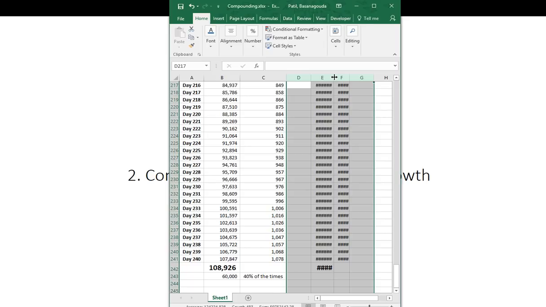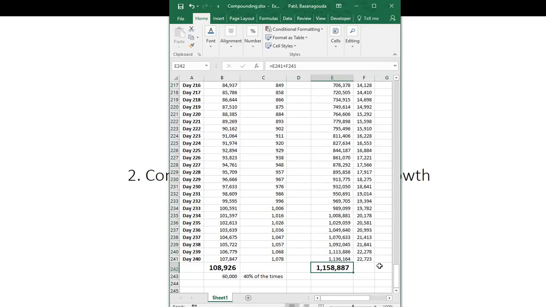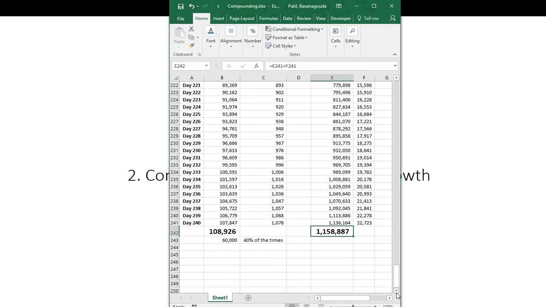So see the magic number there. If you are shifting from 1% to 2% every day, then at the end of 1 year you will be having 11,58,000 in your account with 10,000 investment. So are you seeing the power of compound? This is the value of compounding.